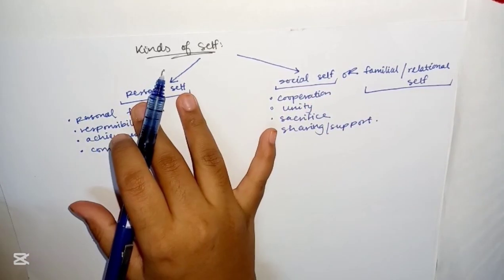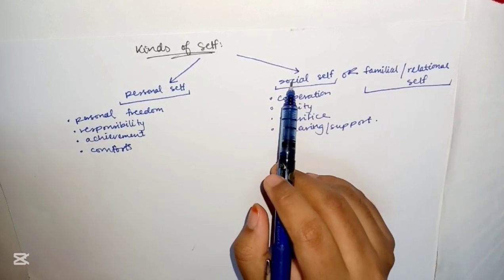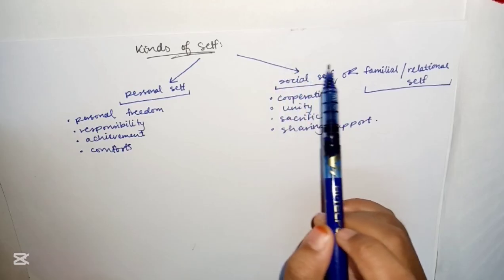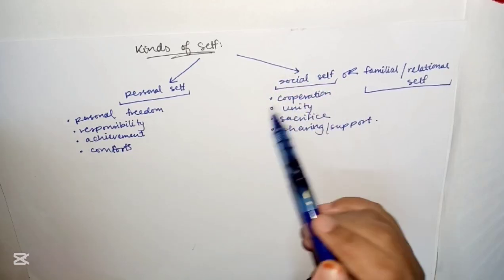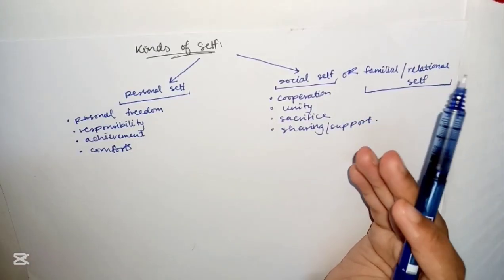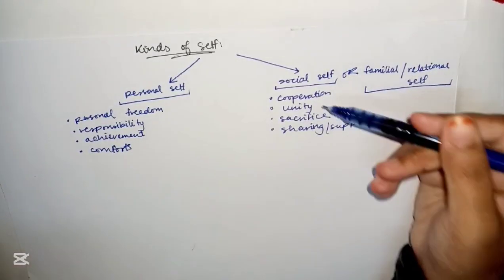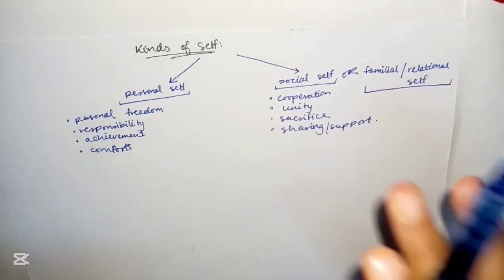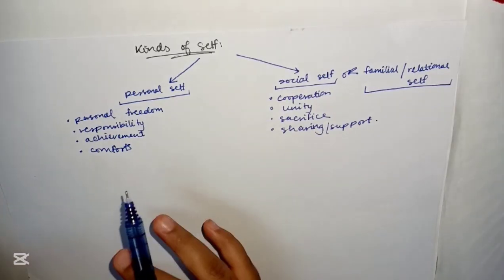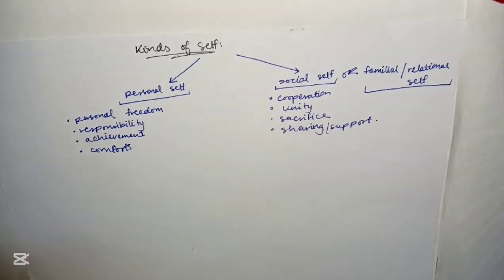So, personal self is just called personal self, but social self has two names. Either they can ask what comes under familial or relational self, or they can ask what is social self. You can say it is something that comes under the influence of others, or it comes with the relation of others, and then you can write these points. All right, that was it for kinds of self. Now we're going to cognitive and behavioral aspects of self. In this comes self concept, self esteem, self efficacy, all those definitions, and that will be the end of this video. Then in the next video, we'll be going to culture and self.